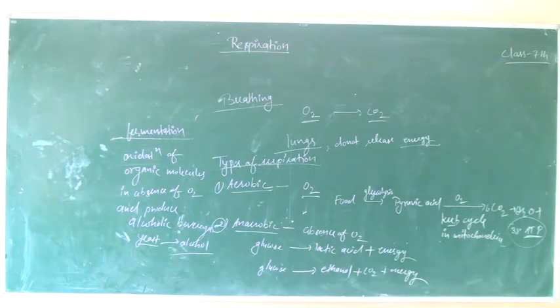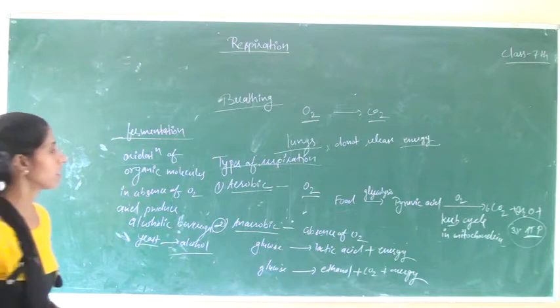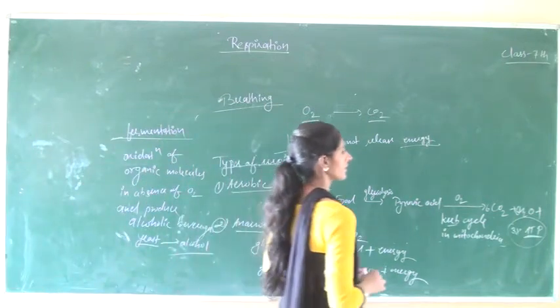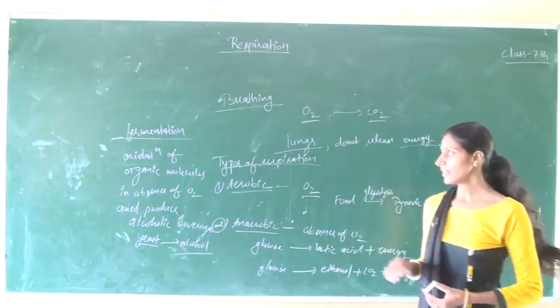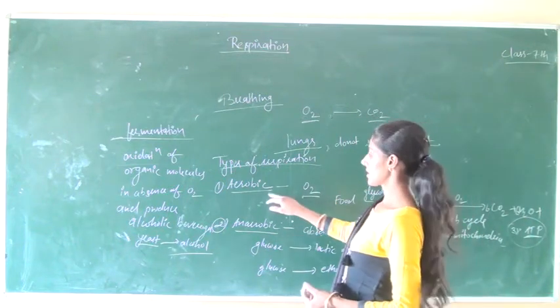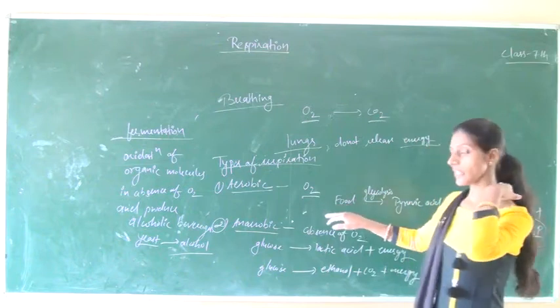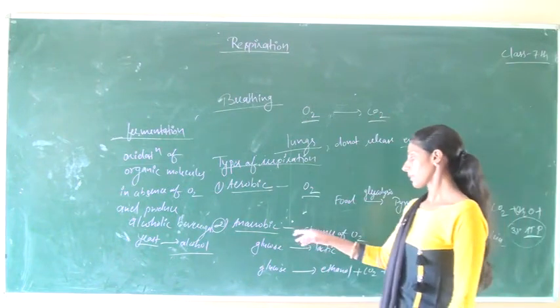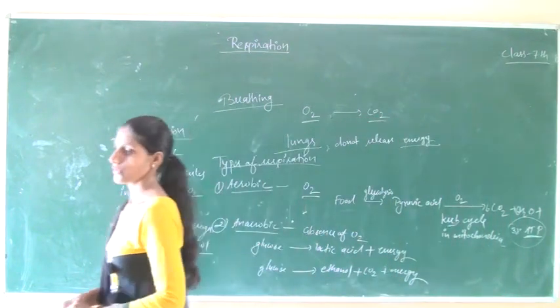After that, we theoretically explain the difference between aerobic and anaerobic respiration. In aerobic respiration, oxygen is used, but in anaerobic respiration, there is no use of oxygen.